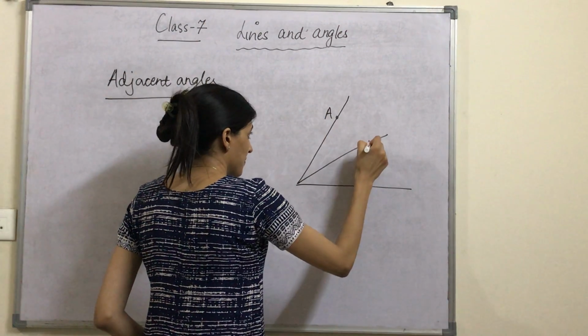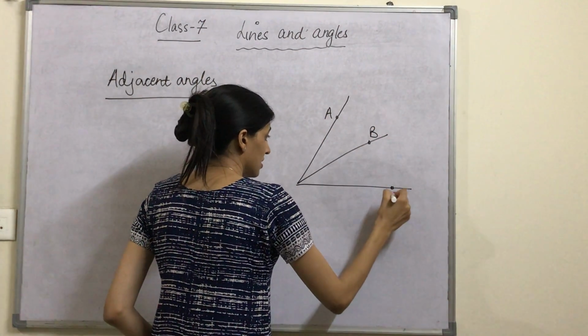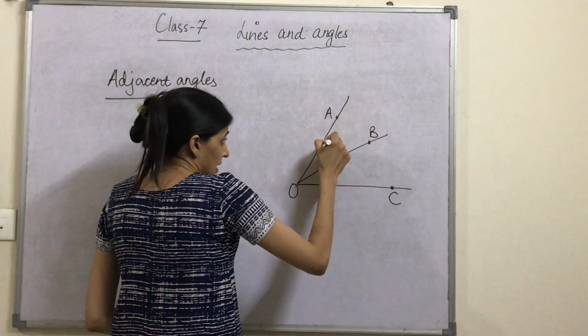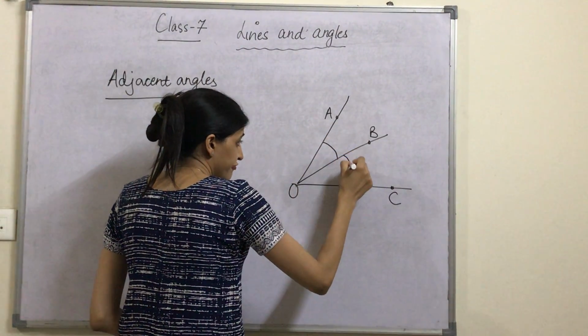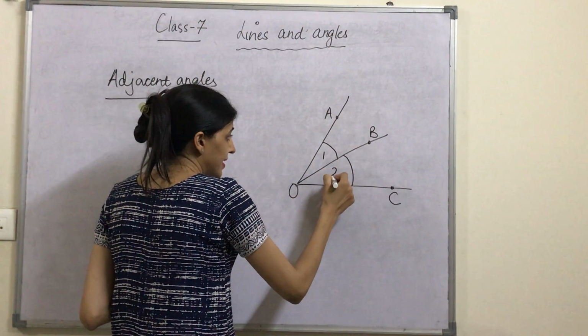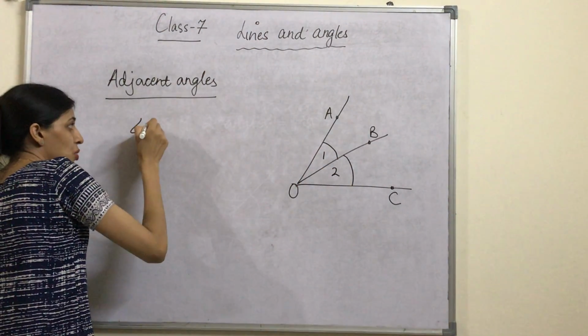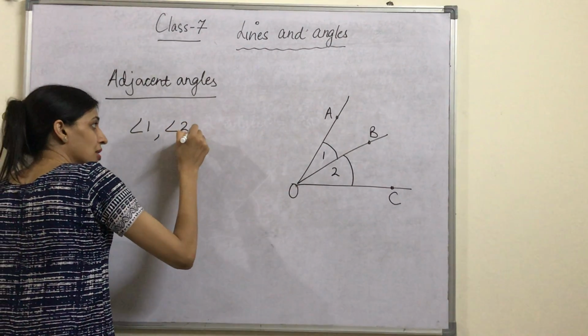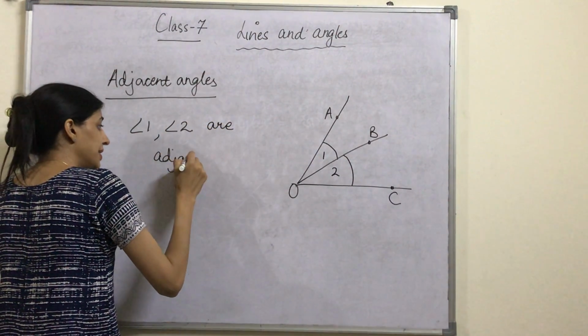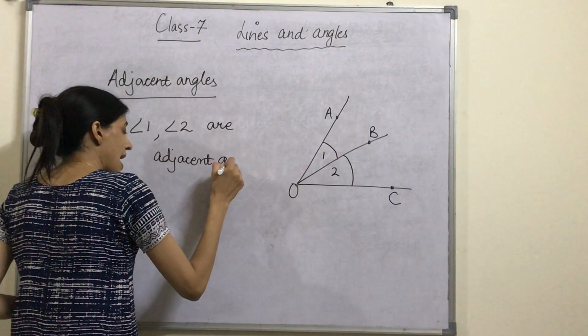This is A, this is B, this is C, and this point is O. The angles which are formed like this are known as adjacent angles. Angle 1 and angle 2 are adjacent angles.